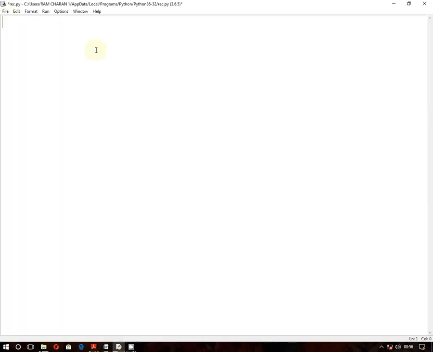Let me write this. I am going to write here def. Let's suppose I am going to print my name 5 times. So I am going to write here name, then I will put some value. Let's see what value. So I am going back to the main program here. I am writing x equal to 5, and I am going to call this function name, how many times? x times. This is my main program.